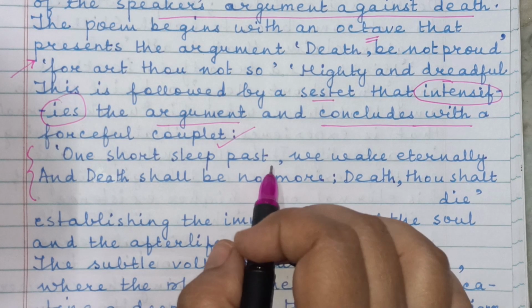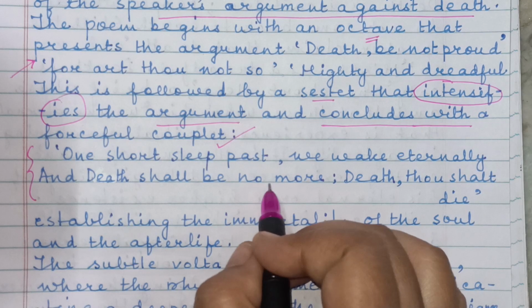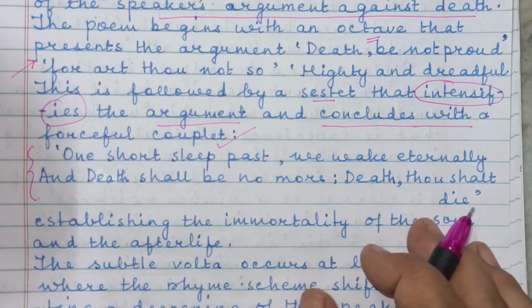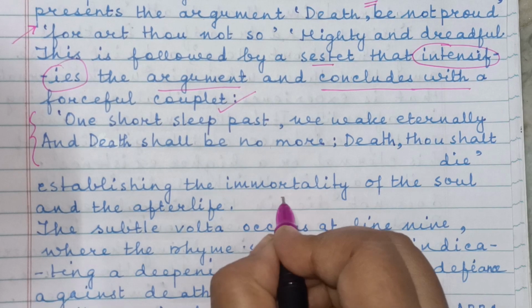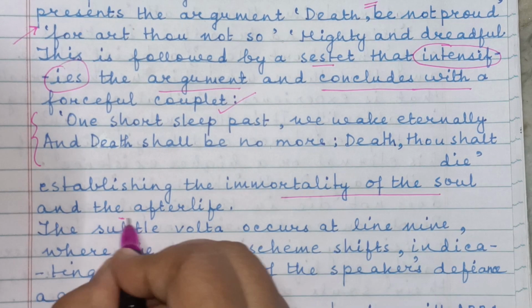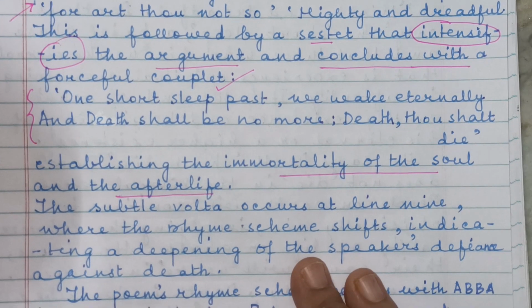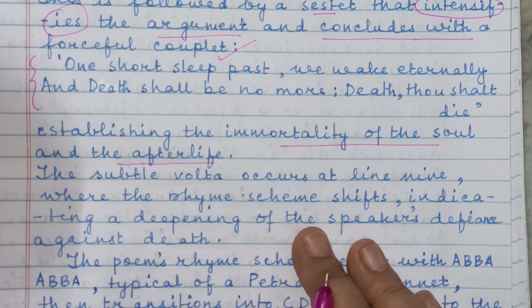You can leave this quotation. No problem at all. Just mention the point: establishing the immortality of the soul and the afterlife. This is the conclusion. The subtle volta occurs at line 9.